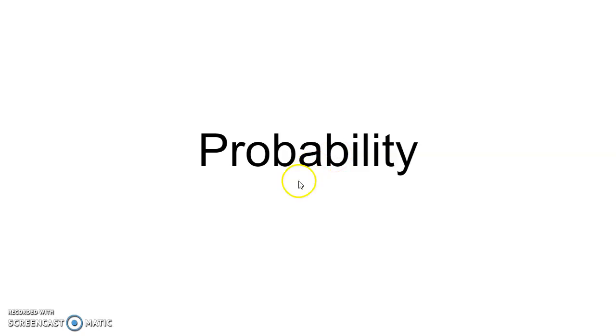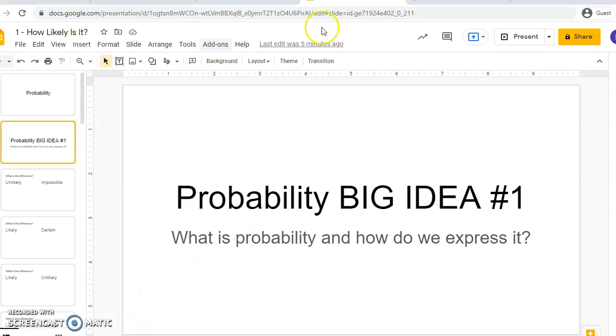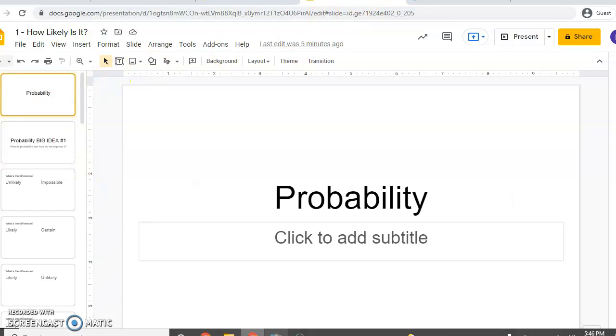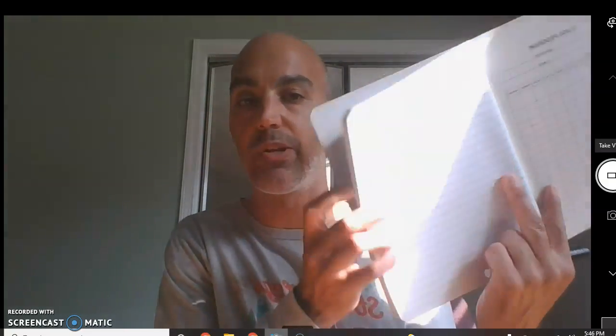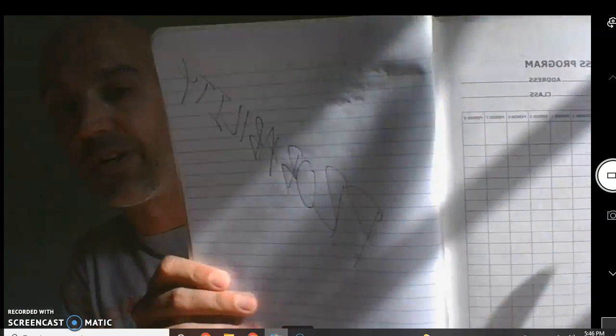So, you know how I like everything to be easy to find in your notebook. Since this is a new topic, like a whole new unit, if you're writing in your math notebook, I like a new topic to get its own cover page, right? So open to your next page and you can give it a big old, take up the whole page, probability. And I don't know, you can decorate it, you can draw pictures or whatever you want. Oh, sorry, it's kind of dark where I am. And just give it a whole page to itself, probability.